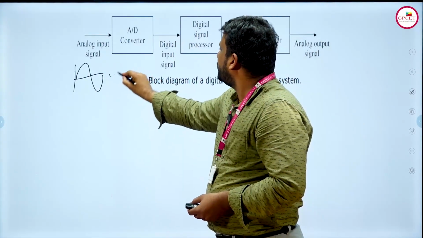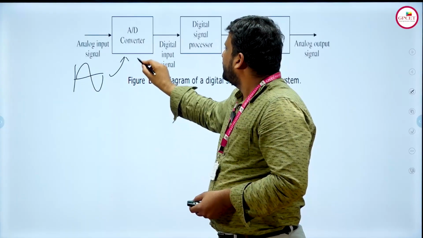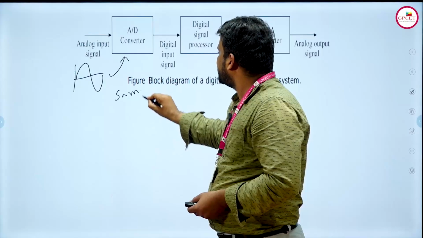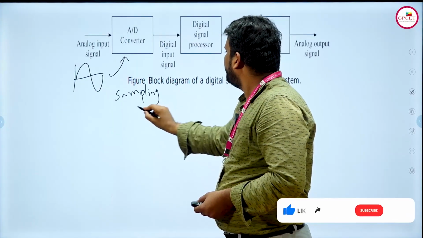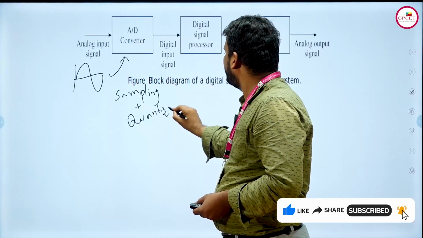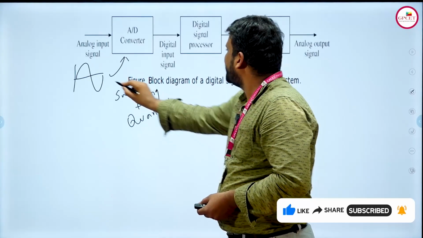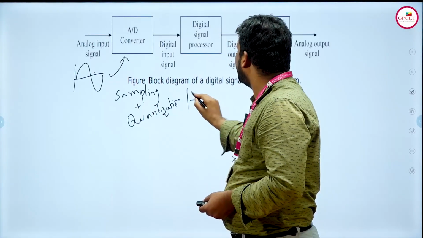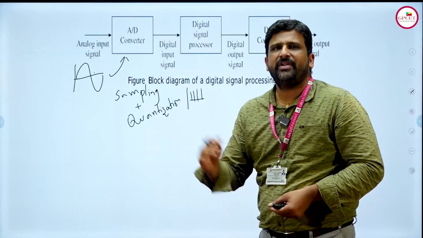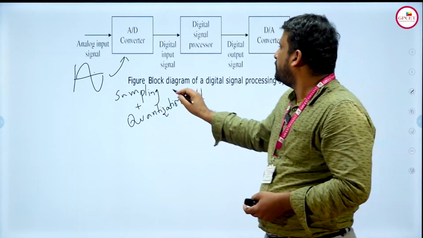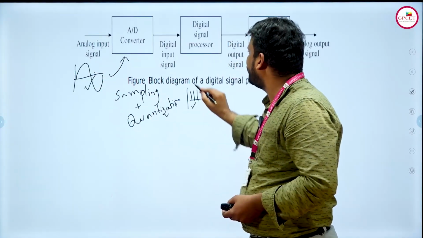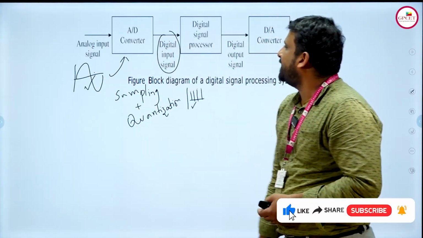Then it is given to the A to D converter, where the combination of sampling as well as quantization converts these analog signals into discretized form. That means, as we discussed in the previous slide, it will be converted into zeros and ones. So the combination of sampling and quantization will convert these analog signals into digital form, where we get the digital input signal.